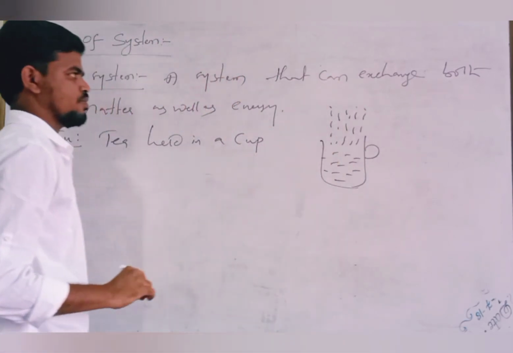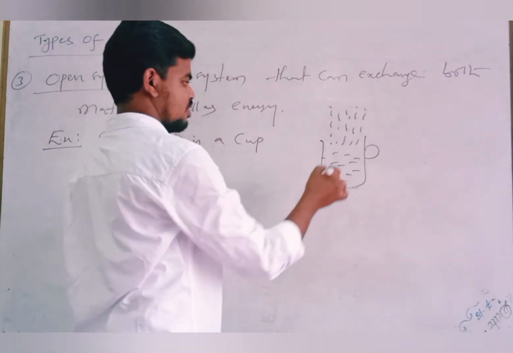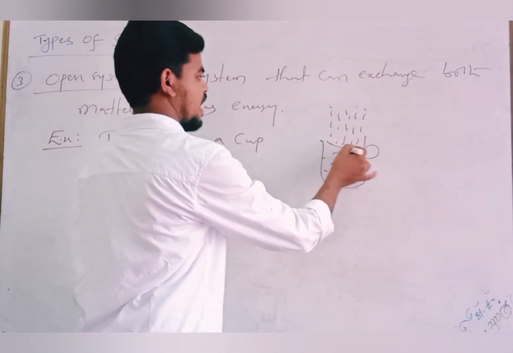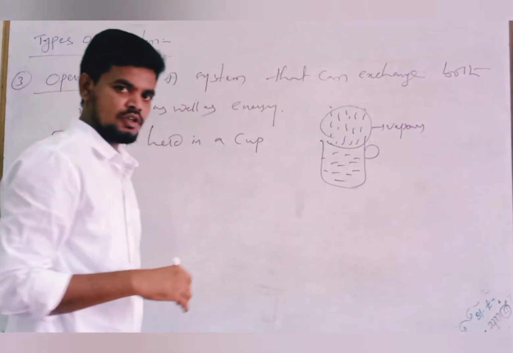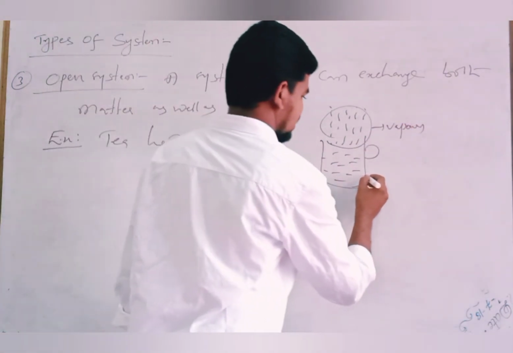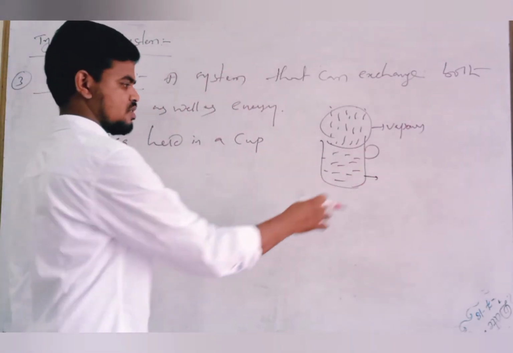In this case, it is said to be an open system because this system can exchange matter in the form of vapors, and the heat energy can also be exchanged through the walls of this cup